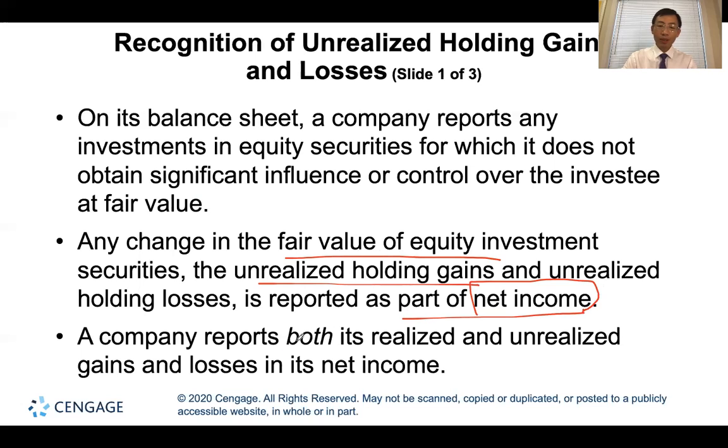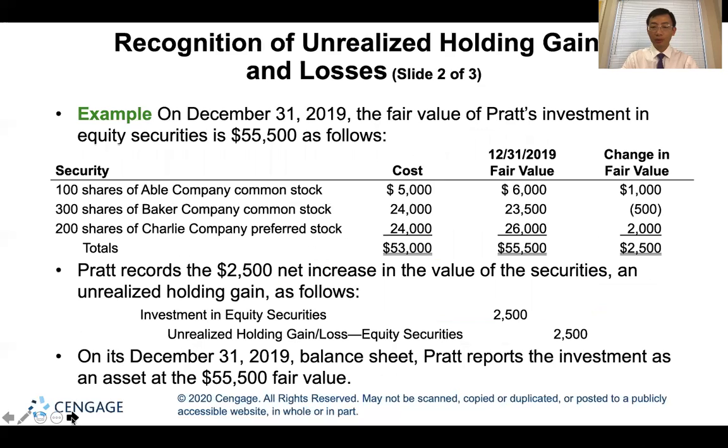So a company needs to report both realized and unrealized gains and losses for the minority passive securities, I mean, for securities held just for arbitraging stock price.